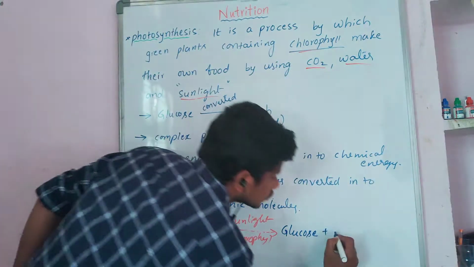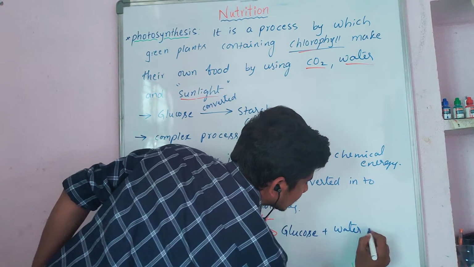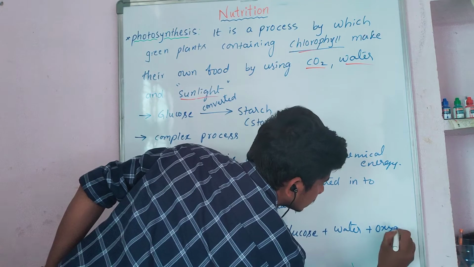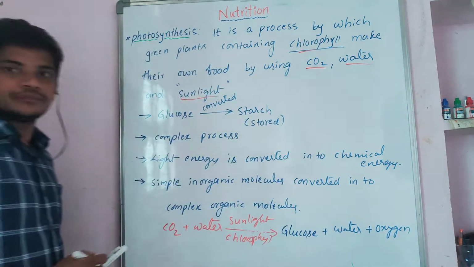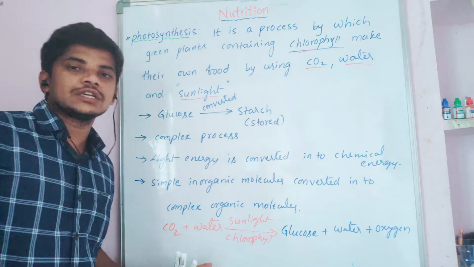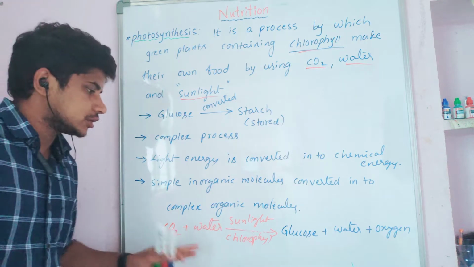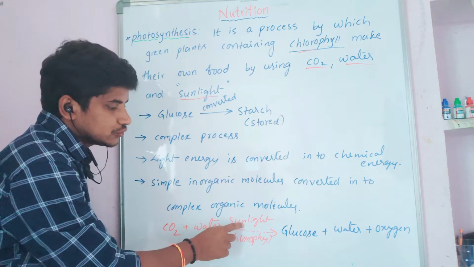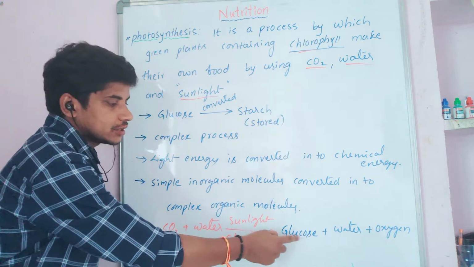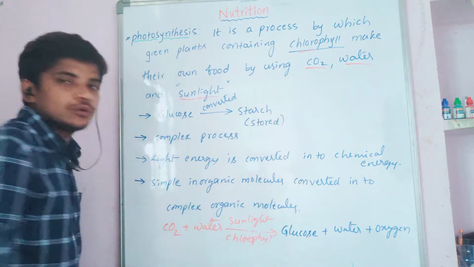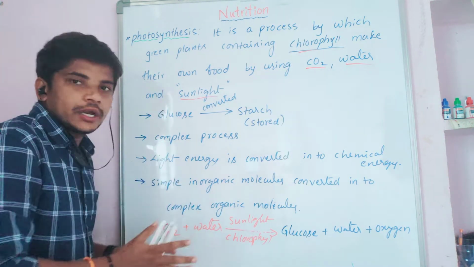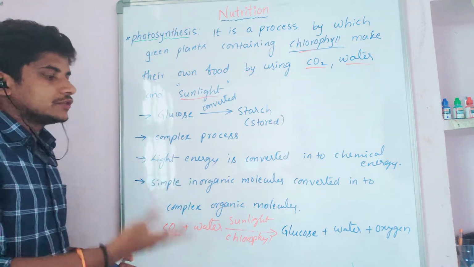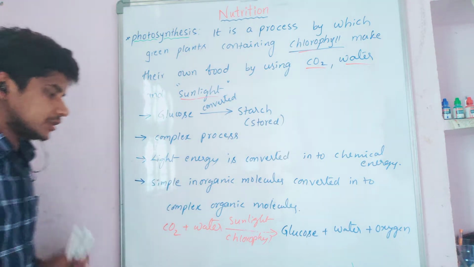Along with the glucose, water and oxygen are released. The complete balanced equation I will write in the next step. Here the light energy is used to convert into chemical energy. That energy is found in the form of glucose. When the glucose is broken down in the presence of oxygen, that energy will be released. That we will learn in the respiration lesson.